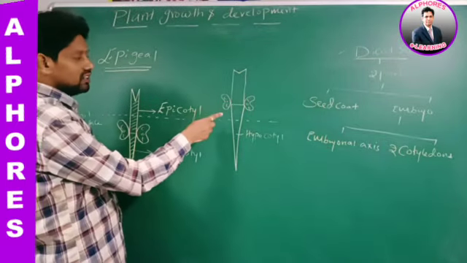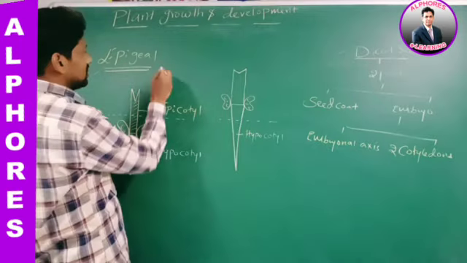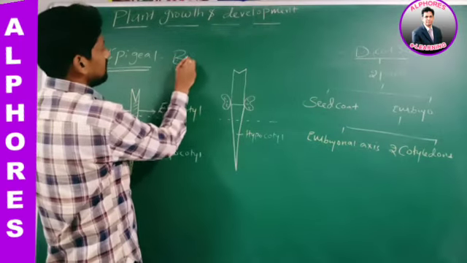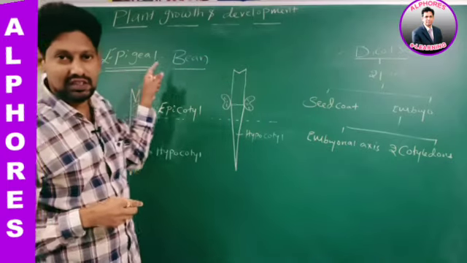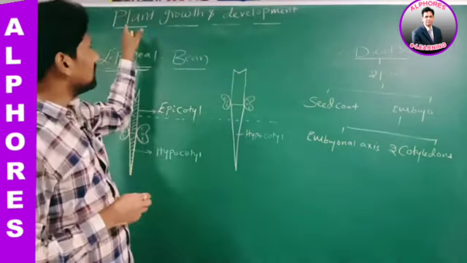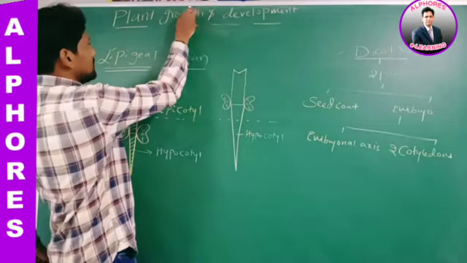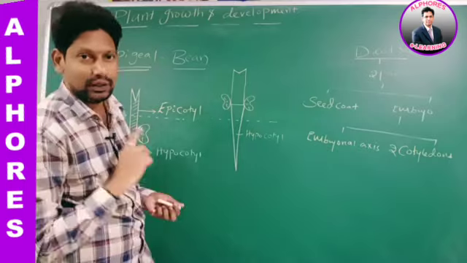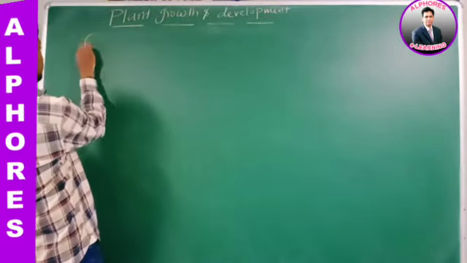This type of seed germination is called as what? Epigeal type of seed germination. The best example for epigeal type of seed germination is what? Bean. Is this statement okay? Right? In this chapter, there is plant growth and development. First, we are going to discuss growth. Go for growth, right?